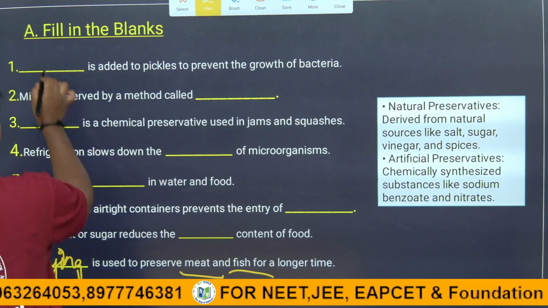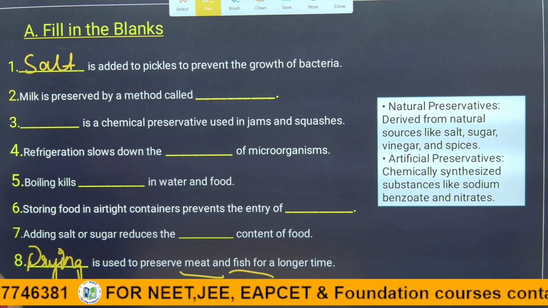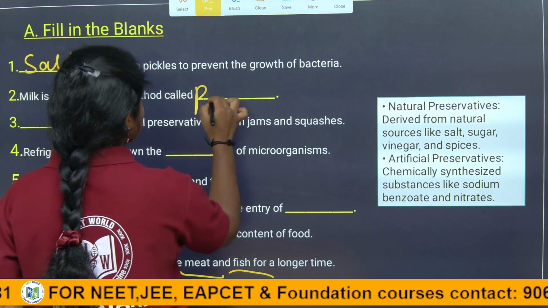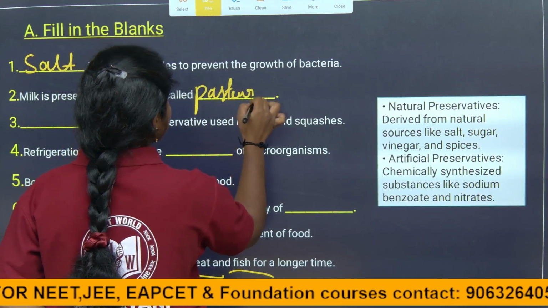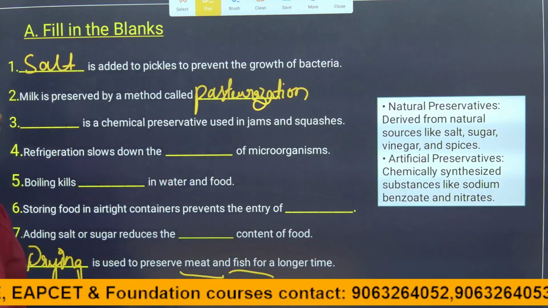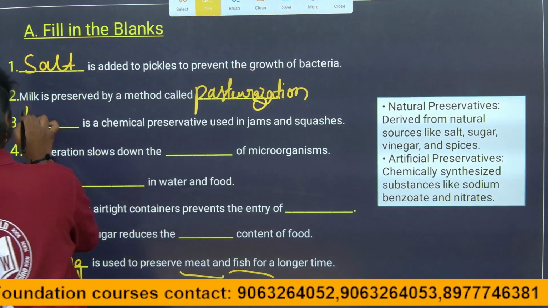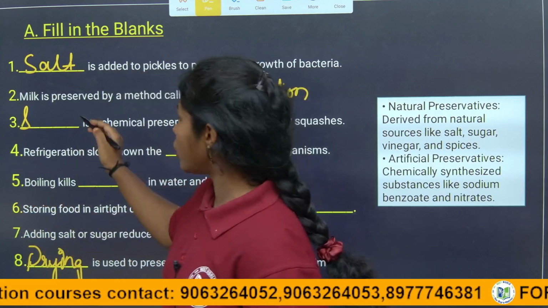So salt is added to the pickles to prevent the growth of the bacteria. Milk is preserved by the method of pasteurization. And sodium benzoate is a chemical preservative used in jams and squashes, children.